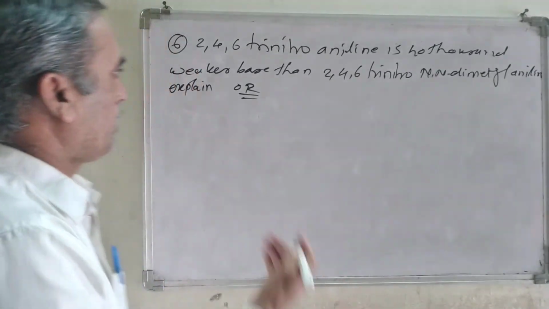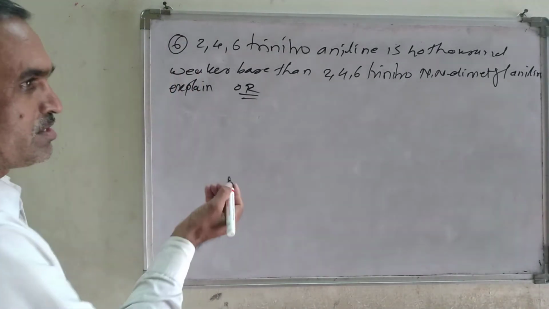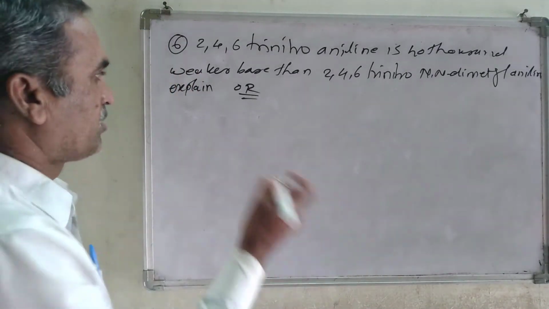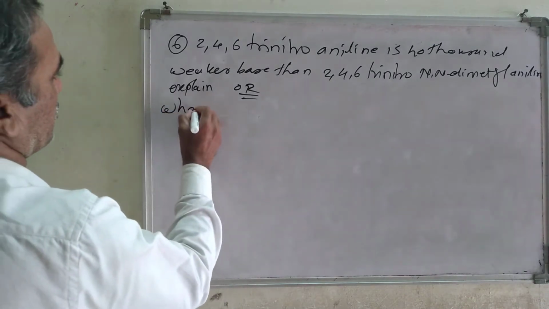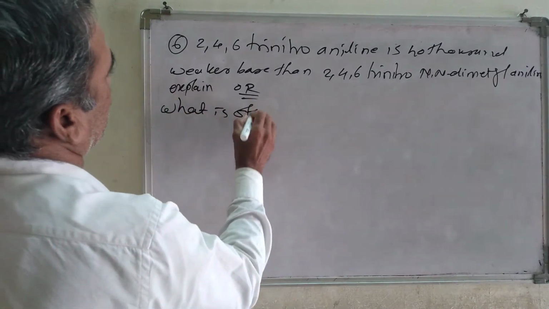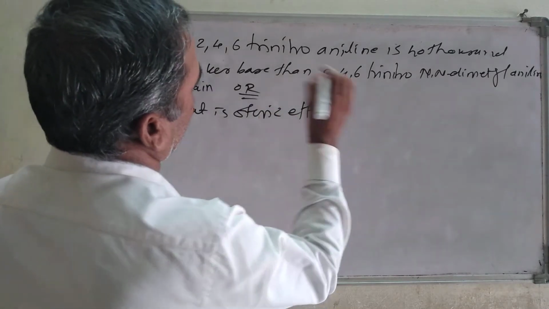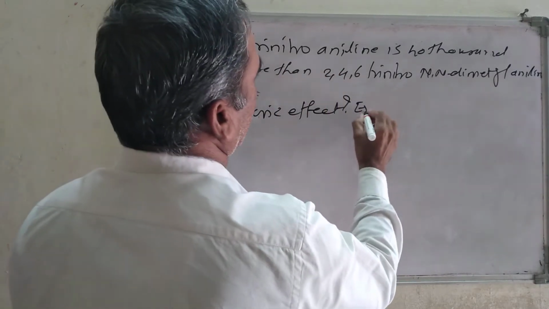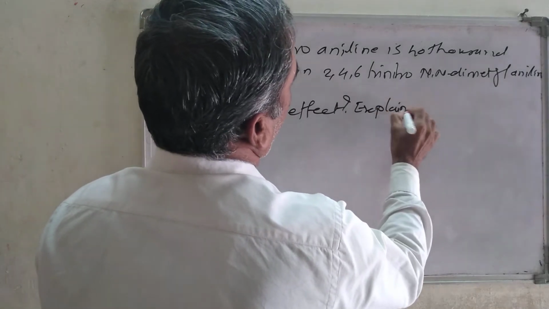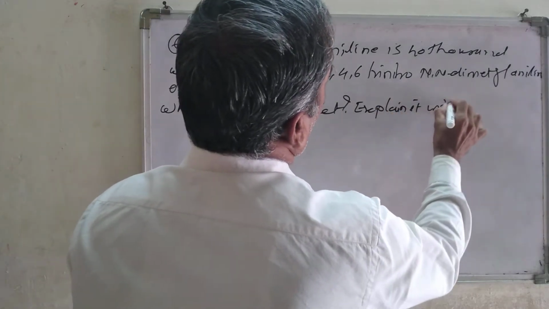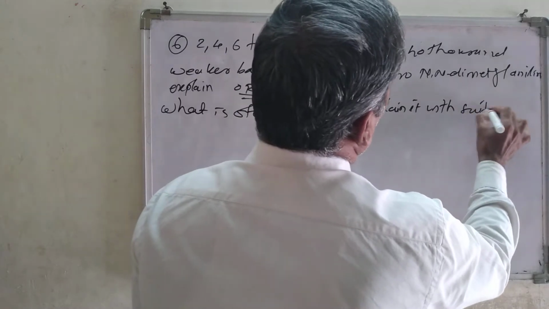in another way like this. What is steric effect? Explain it with suitable example.